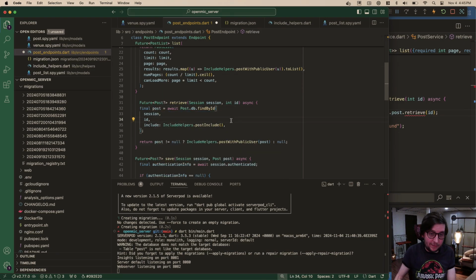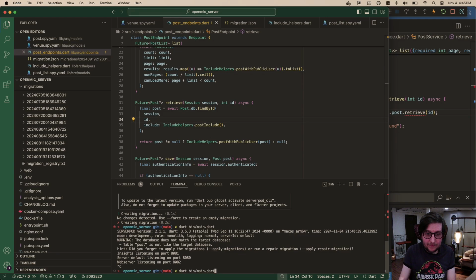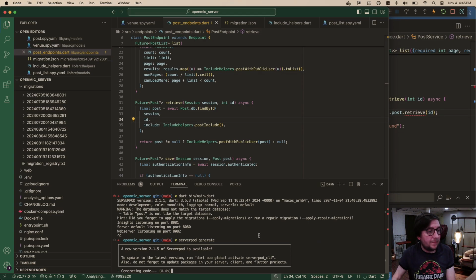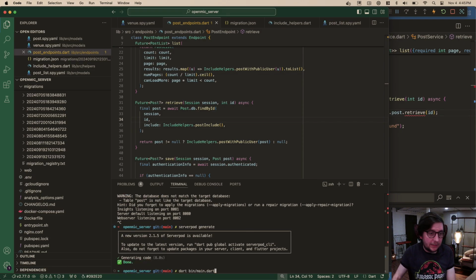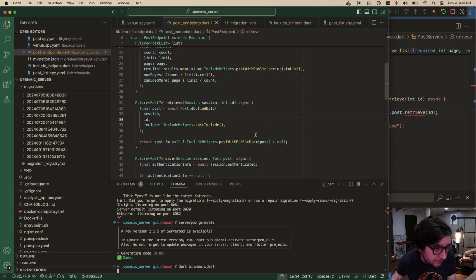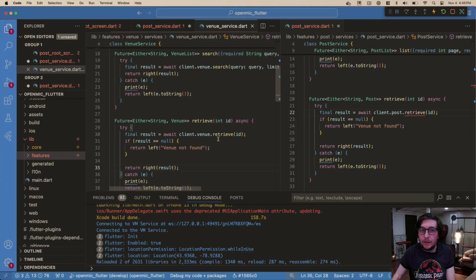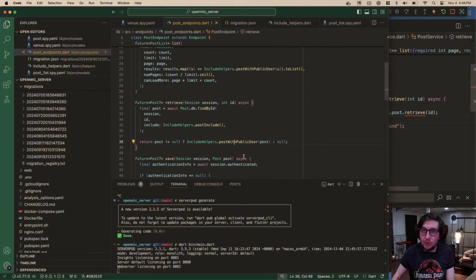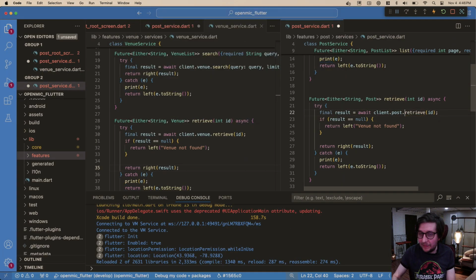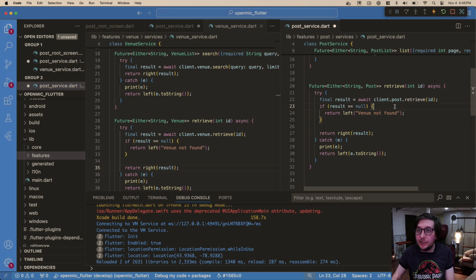Okay, now we have retrieve. So we will run our generator again. Serverpod generate is the way to do it. And start our server again. Okay, so we should have that retrieve code, but similarly, we need to run our analysis server, restart again. I'm not going to worry about the pub yet. We can do that at some point. But okay, so now we're retrieving. So we have that in our service.